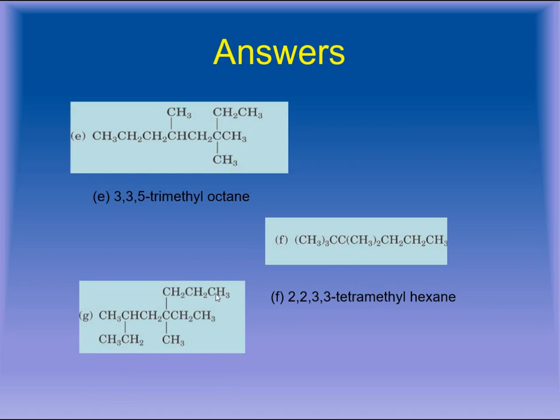The last part, again you have to see the longest chain. This one seems to be the longest one. 1, 2, 3, 4, 5, 6, 7 and 8 carbon atom. And when you are going to number it from this side, it will be 1, 2, 3. At position 3 there is a methyl group. At position 5 there is a methyl group. At position 5 there is an ethyl group as well. So name will be 5-ethyl 3,5-dimethyl-octane.